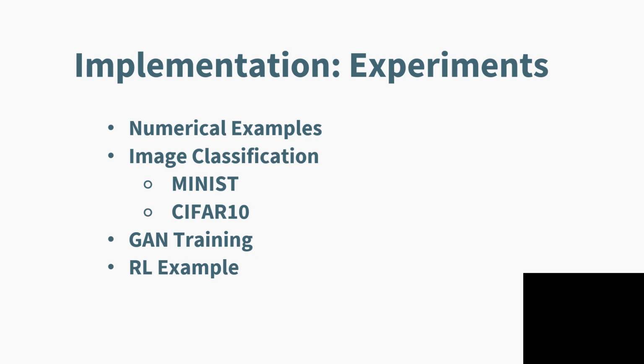After implementing the AdaBelief optimizer, I test it out by performing various experiments. I start by trying it out on some numerical examples where the optimal points are known. Next, I train models for image classification on MNIST and CIFAR datasets. This is followed by some GAN training and a reinforcement learning example.